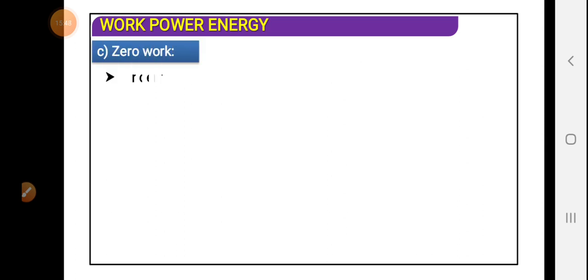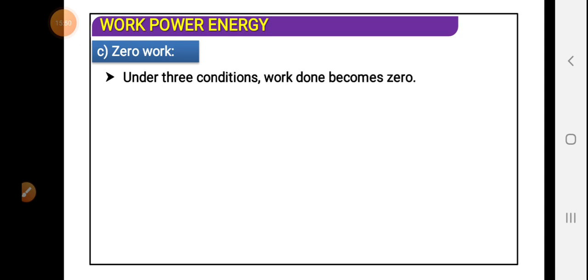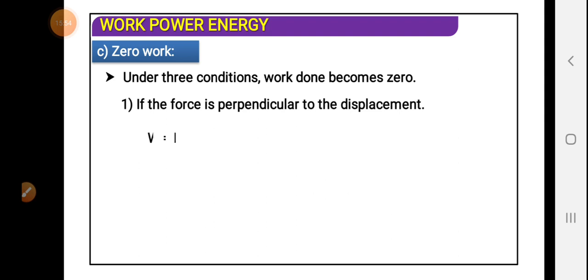Now zero work. There are three conditions when work done becomes zero. If the force is perpendicular to displacement, we put theta equal to 90 degree and get the expression cos 90. What is the value of cos 90? It is 0. So the work done will be equal to 0.